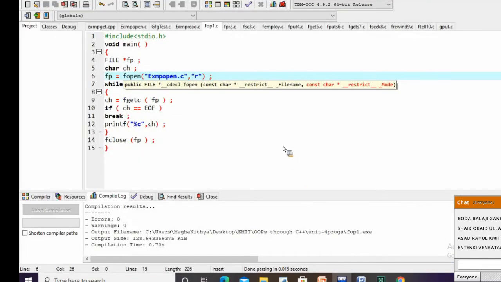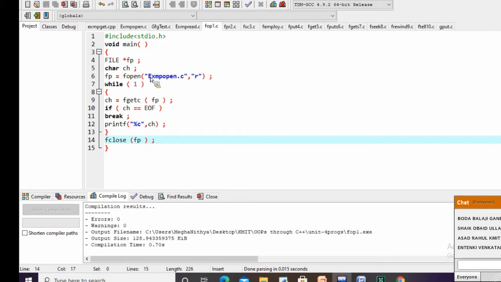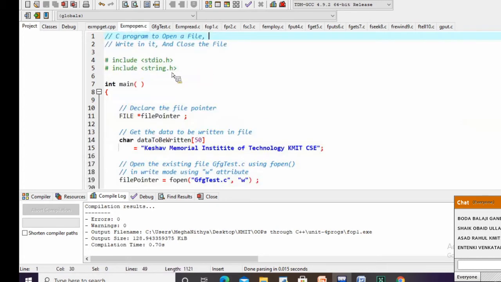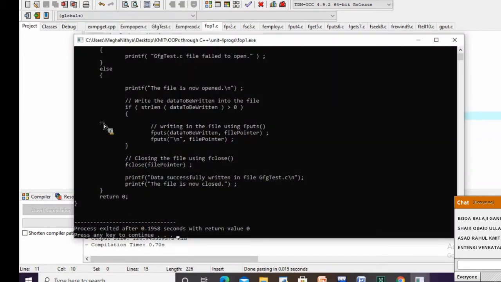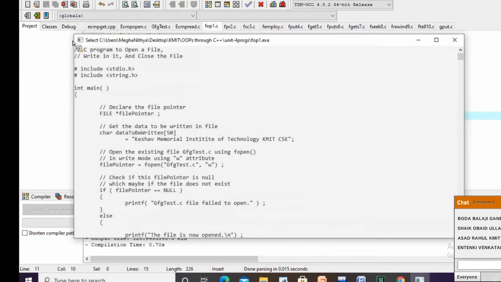I'll show you the content of this example open.c also. See, this is my content here. When I run it, I can see the content displayed on the console, on the screen here. Followed?